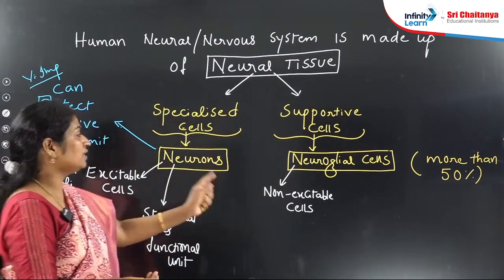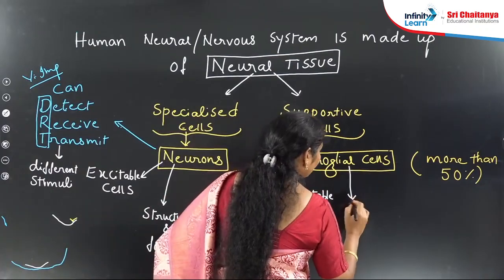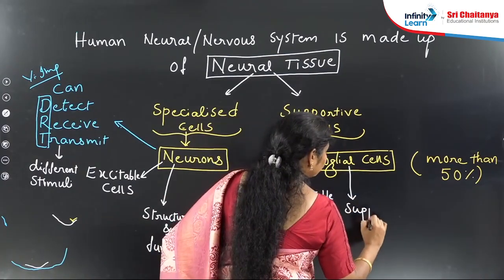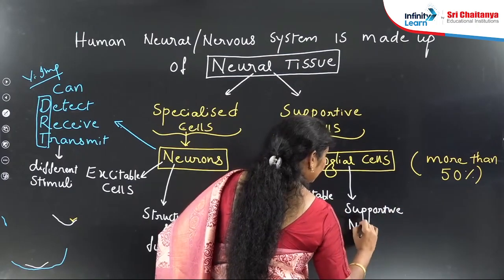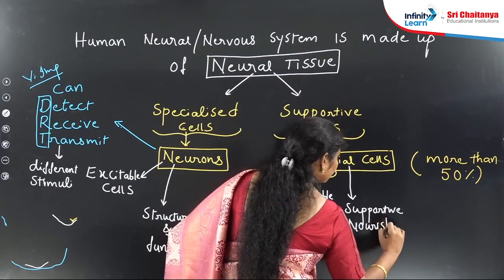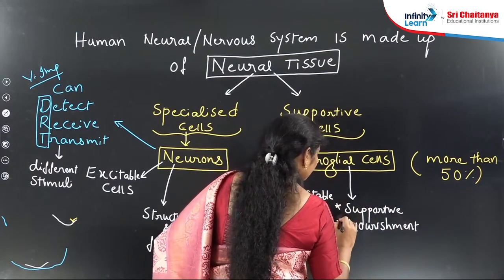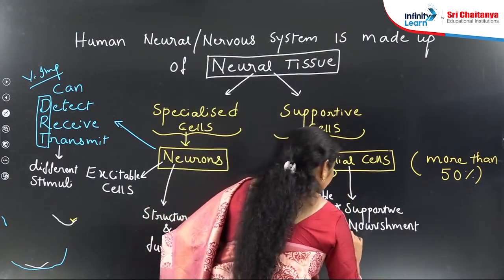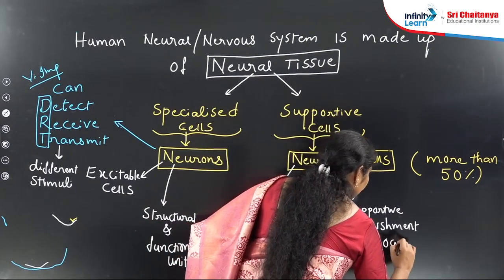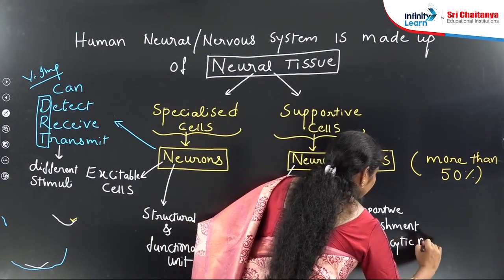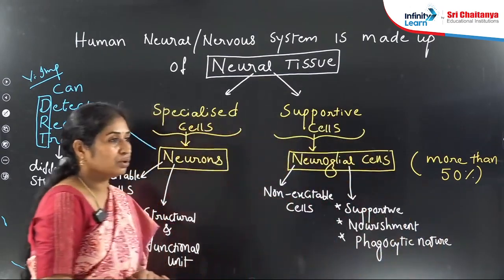The neuroglial cells perform a supportive role, some are involved in nourishment and some are involved in protection, which means phagocytic in nature. So that is the role of neuroglial cells.